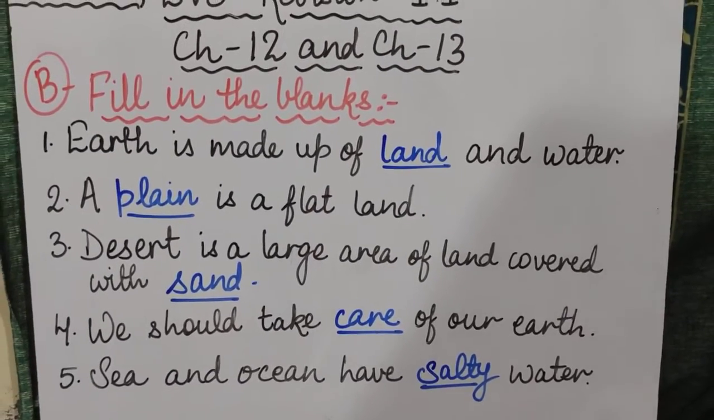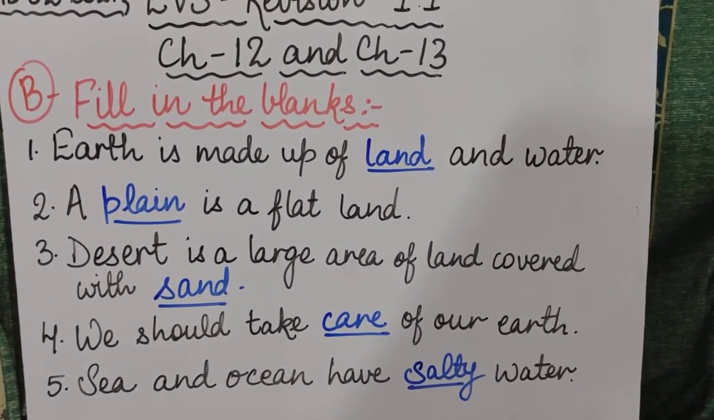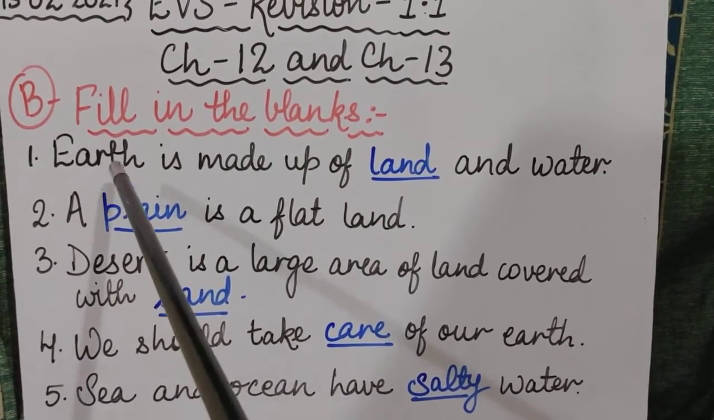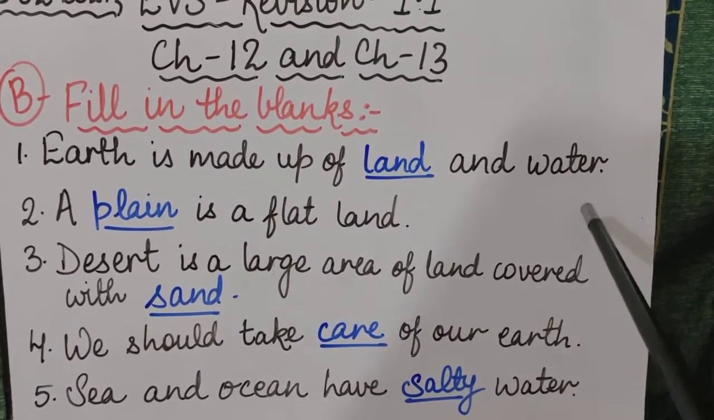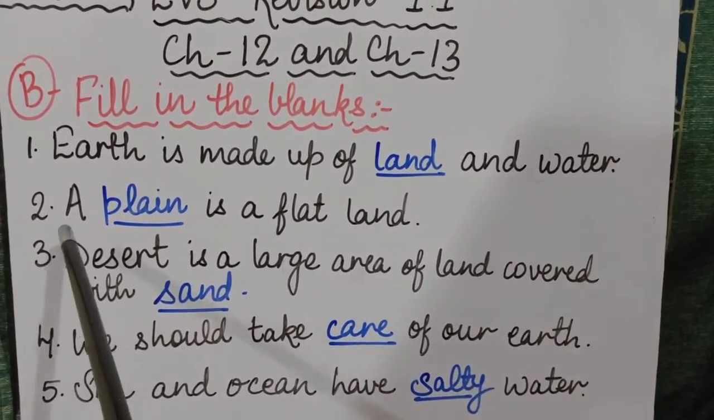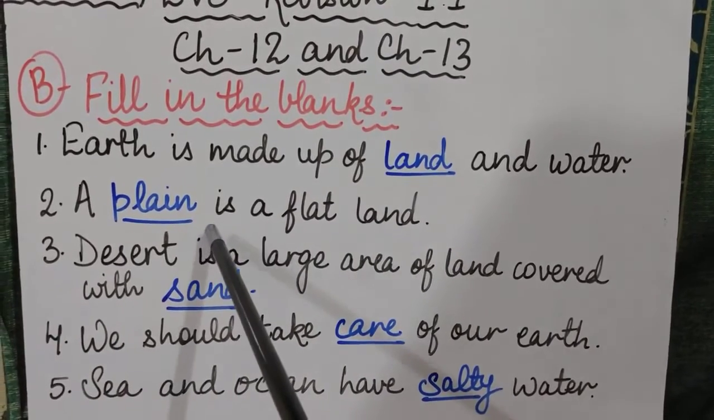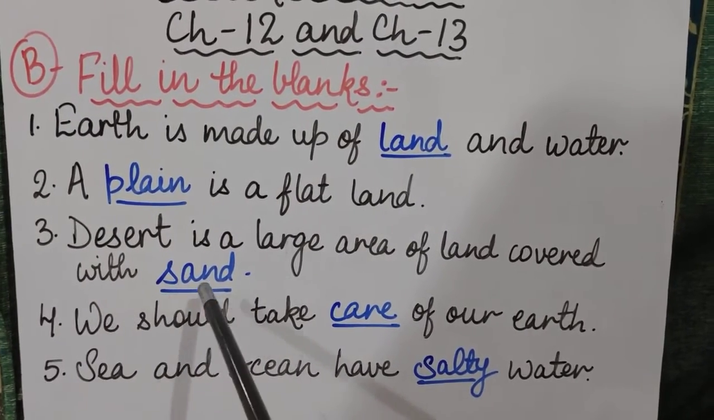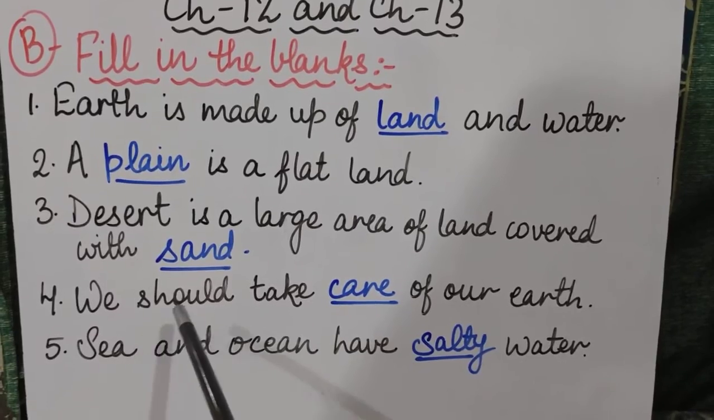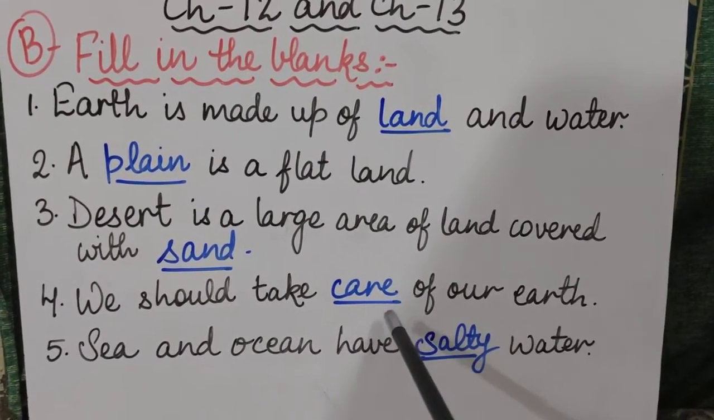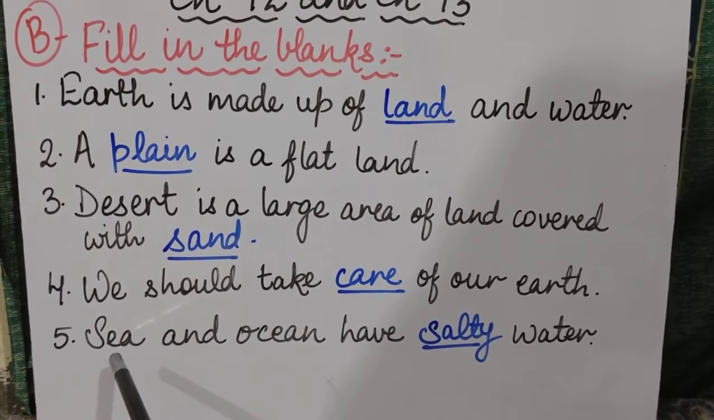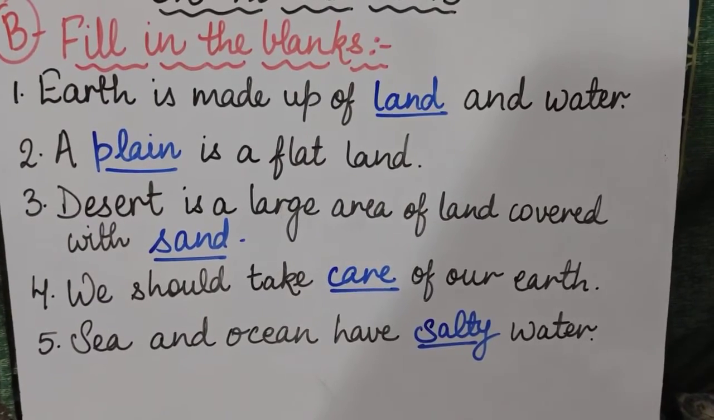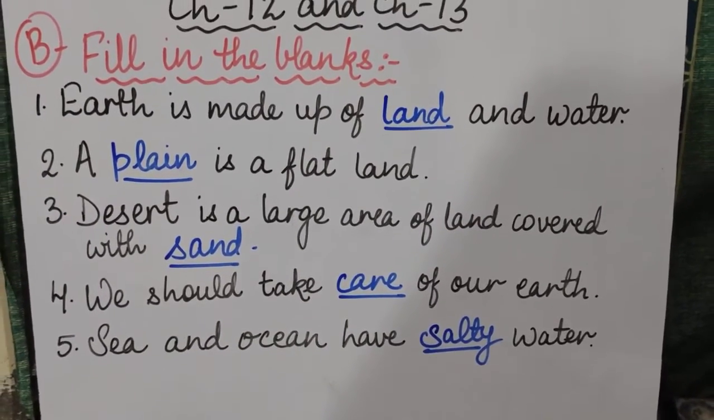Clear to you all? I hope this topic of fill in the blanks is clear to you all, children. Once again I am repeating, so please listen to it carefully. First one, earth is made up of land and water. LAND is land. Then second is a plain is a flat land. PLAIN is plain. Then third is desert is a large area of land which is covered with sand. SAND, sand. Fourth is we should take care of our earth. CARE, care. Last fifth is sea and oceans have salty water. SALTY, salty. So children, I hope these two exercises are clear to you all.